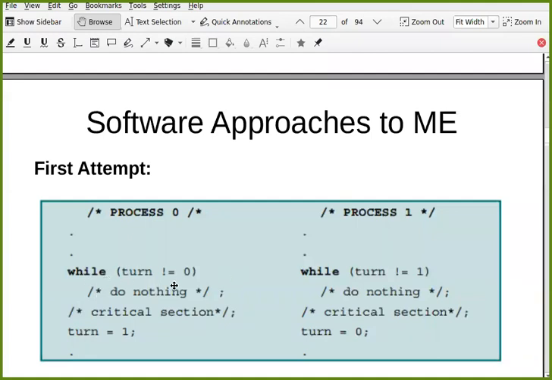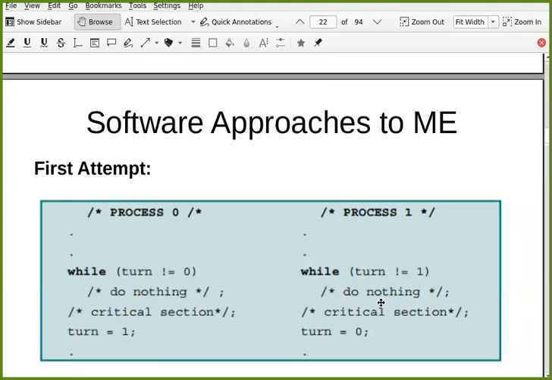So while turn is not equal to 0, this process is busy waiting. It can't do anything because it is not its turn. This is process 0. If turn is not 0, it can't do anything because it is not its turn. But as soon as turn becomes 0, it will enter into the critical section. And after coming out of critical section, it will set turn equal to 1. Same thing is done by this process. So this is like one by one. First, I will do something, then you do, then I do, then you do. This is turn by turn.